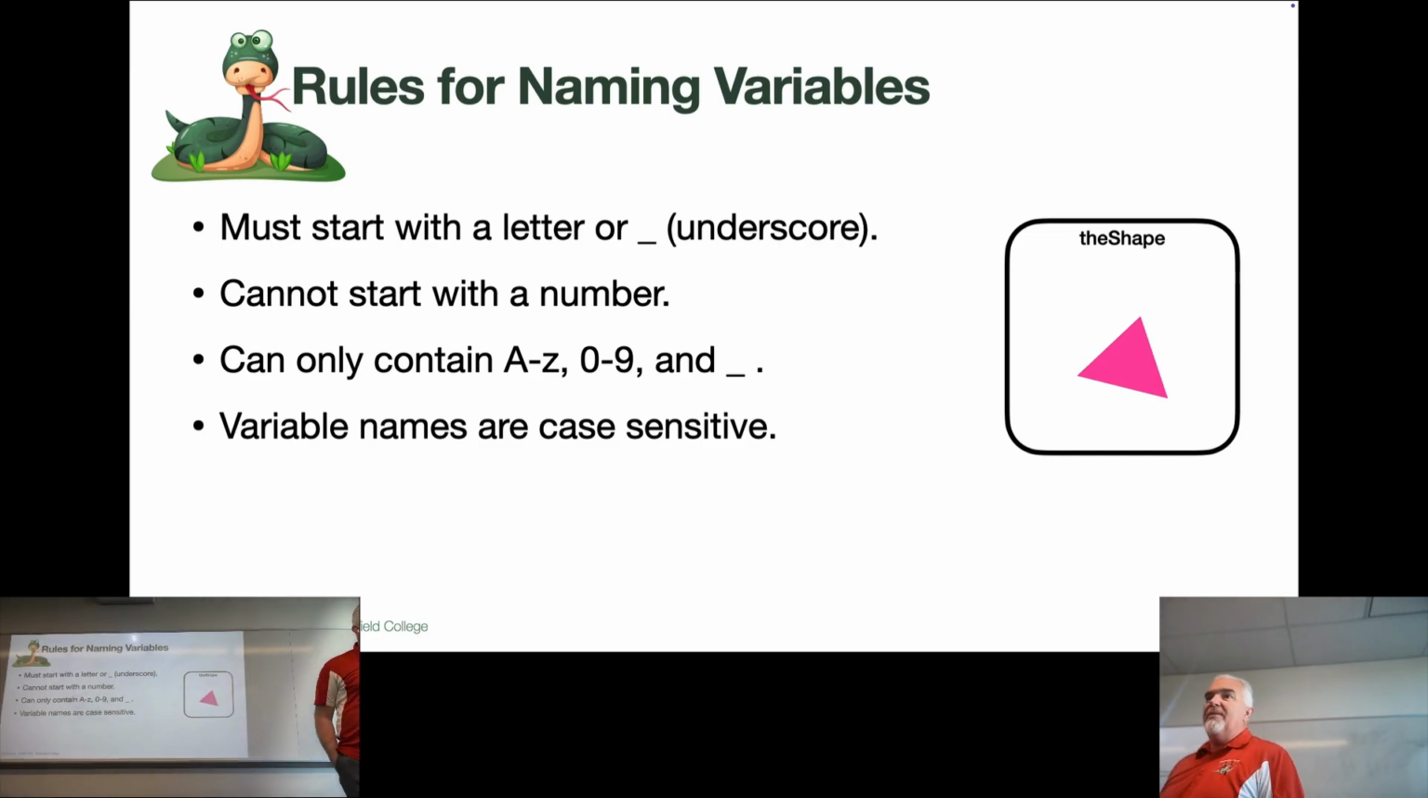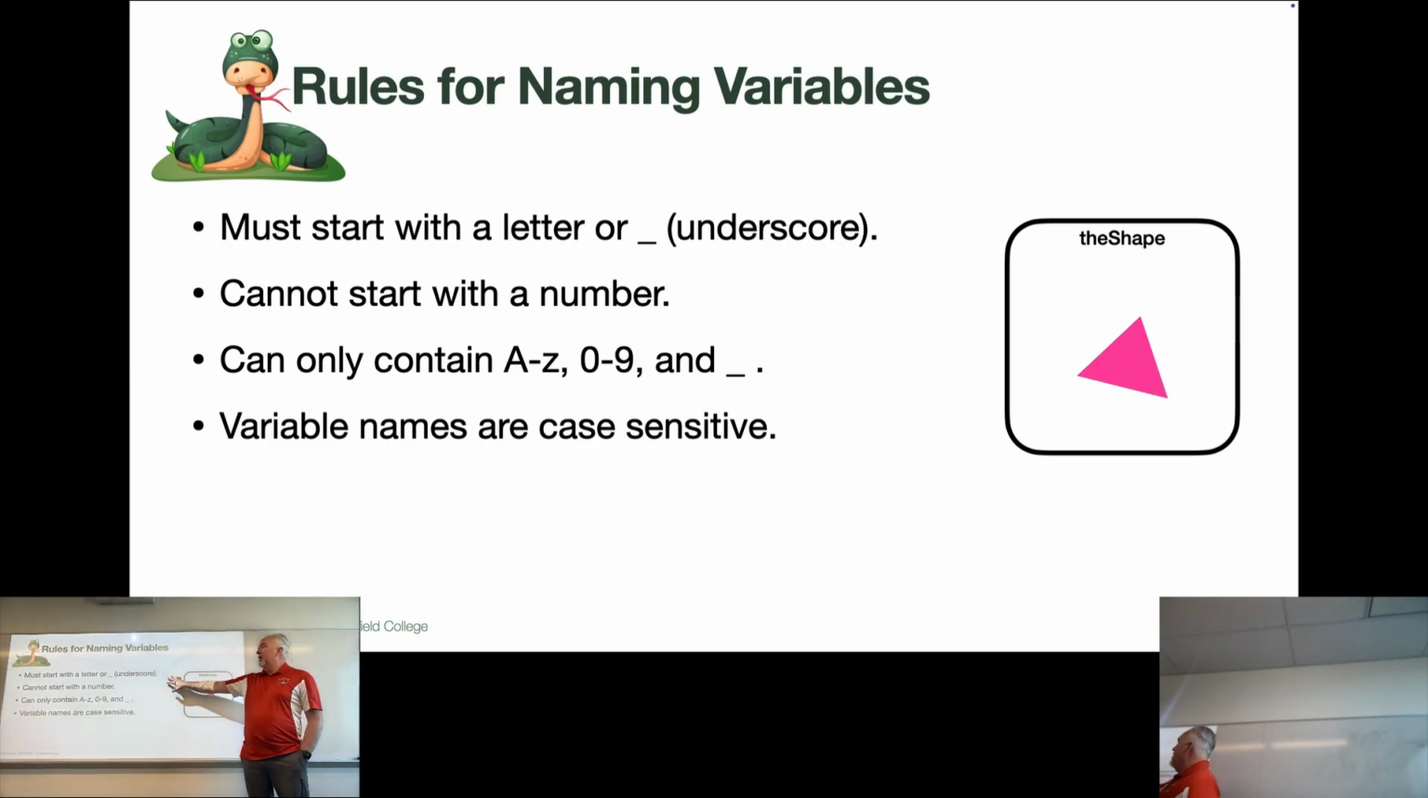There are rules for naming variables in Python. If you violate these rules, you'll either get an error or some other unintended consequence in your programming code will happen. Okay, so it must start with a letter or an underscore. A variable cannot start with a number. A variable can contain only A through Z, uppercase and lowercase, 0 through 9, and underscore. And the last, probably the most important thing about variable names is that variable names are case sensitive.